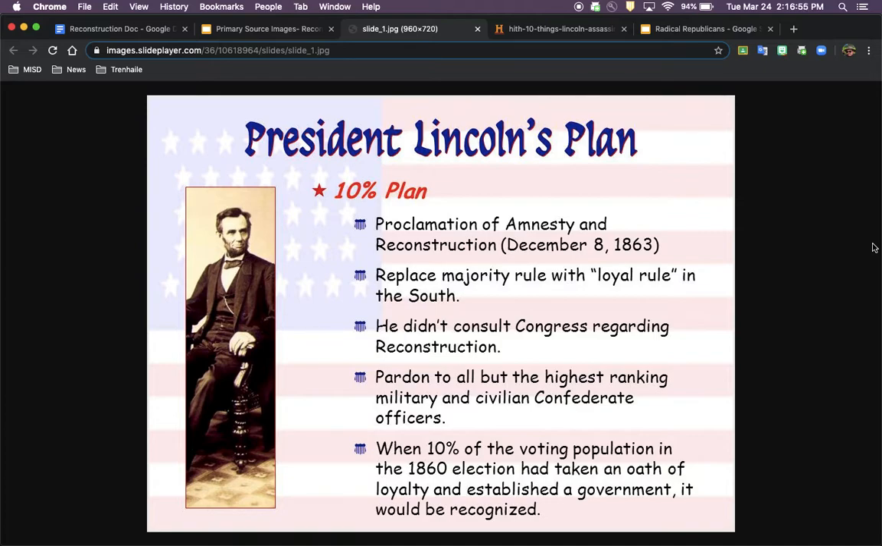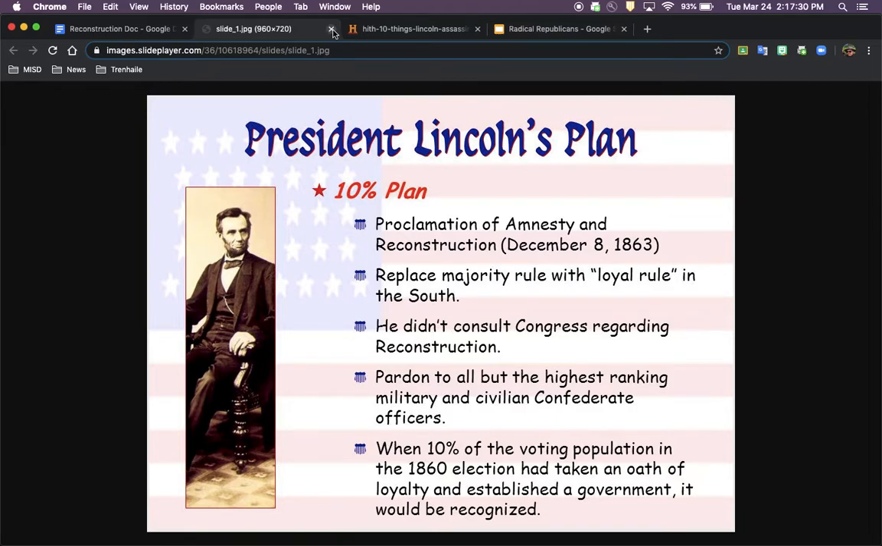He wanted to pardon all the highest ranking military and civilian Confederate officers. People like Robert E. Lee, he wanted to pardon them, forgive them, even though they went to war against the U.S., to help the healing start right away rather than punish them and draw out that healing process. And lastly, like I said, it's called the 10% plan because when 10% of the voting population in the 1860 election had taken an oath of loyalty and established a government, it would be recognized as a state. And so that was Lincoln's plan. The next plan was known as the Radical Republicans plan, which we'll talk about in just a second.